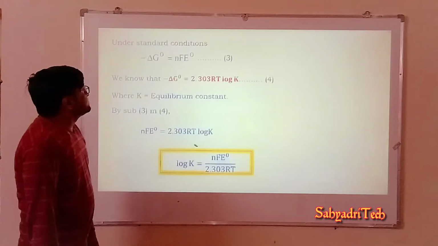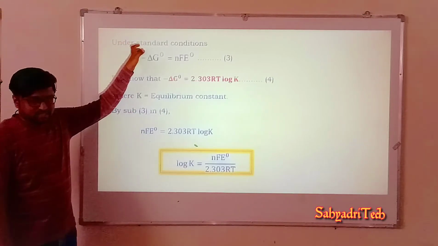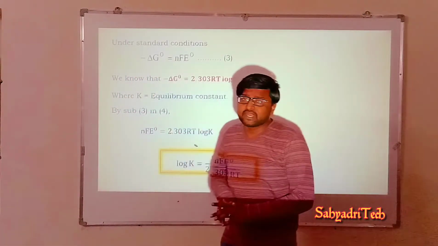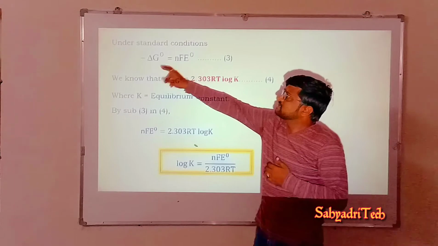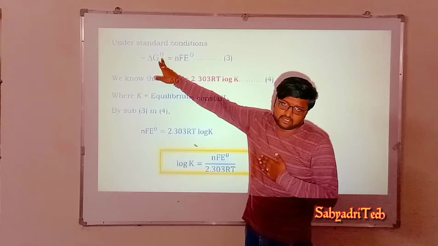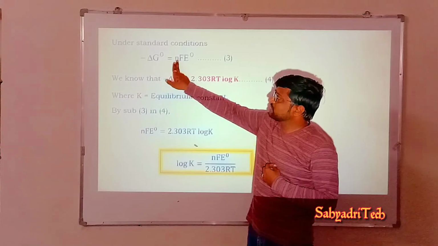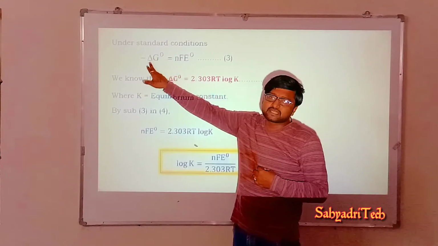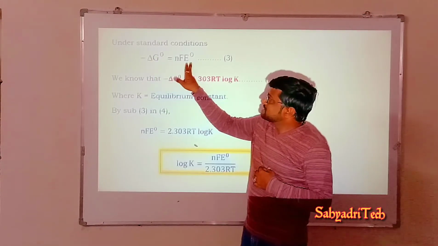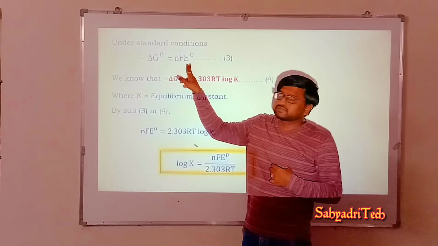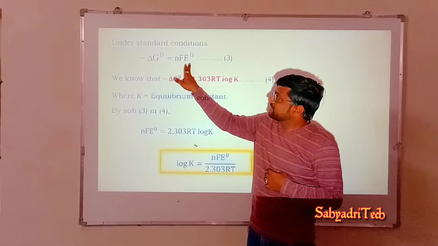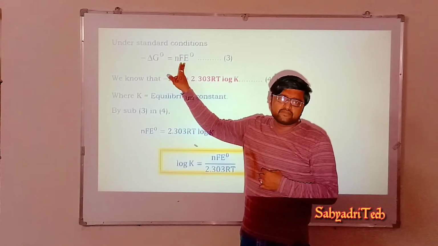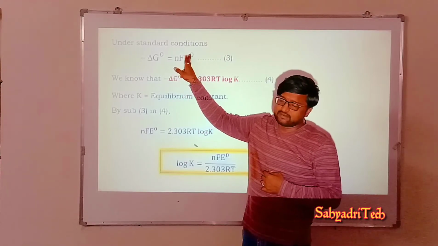Now the same equation, if I consider at standard conditions, meaning if I specify concentration as 1 molar and temperature as 298 Kelvin, then the expression becomes minus delta G naught is equal to nF into E naught cell. So standard decrease in free energy, standard electrode potential. So minus delta G naught is equal to nF into E naught cell, or else I can say delta G naught is equal to minus nF into E naught cell.